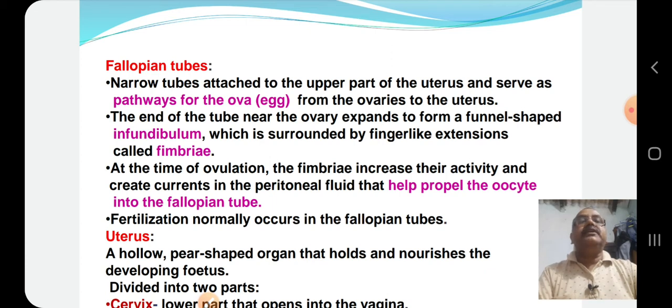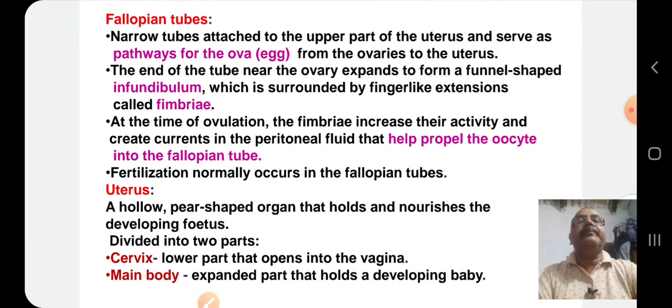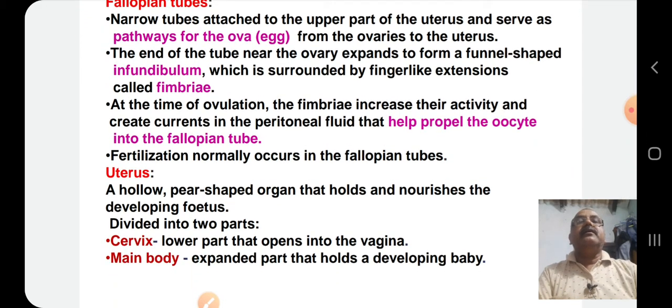The margin of the infundibulum is surrounded by finger-like extensions called fimbriae. These fimbriae accept the egg and push the egg into the oviduct. At the time of ovulation, the fimbriae increase their activity and propel the oocyte into the fallopian tube.